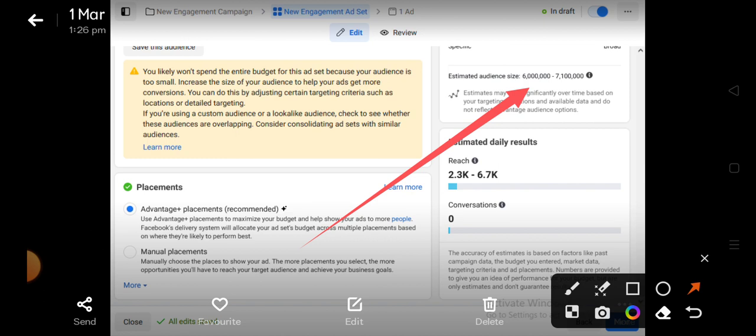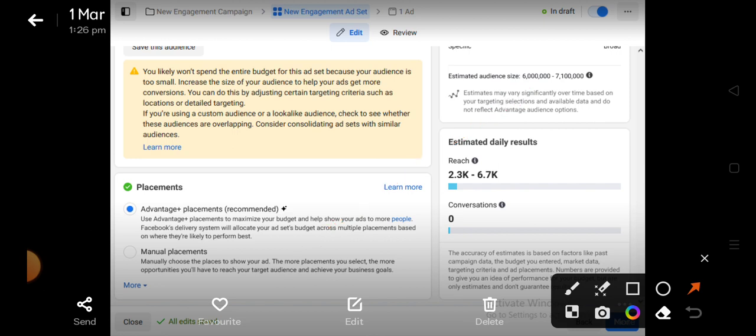Now, what is the importance of this? If you are running ads using this strategy and you are not giving Facebook that room to show your ads to a lot of people, they are going to be charging you more. Facebook is going to be charging you more for that. So in order to reduce your CPC, one of the things you can do is to make sure that you are targeting nothing less than 11 million people. So that's that about that.